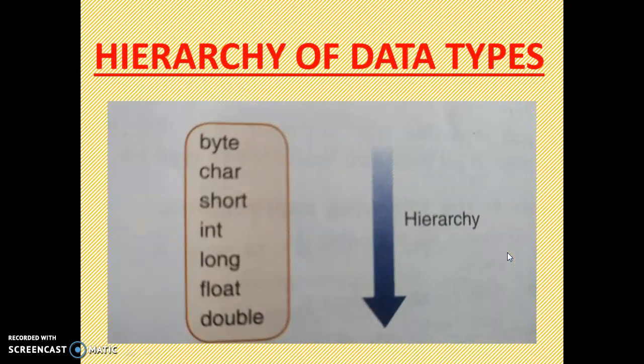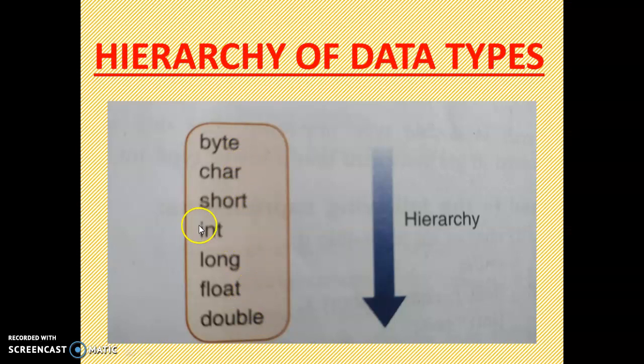Then come to the hierarchy of data types. Hierarchy of data types means according to their size from smaller to larger. So byte takes the smallest size. That's why byte comes first, then char, then short, then int, then long, then float, then double. So according to their size, smallest to largest, this is called the hierarchy of data types. That means according to the size they take in memory, they are arranged in this order.